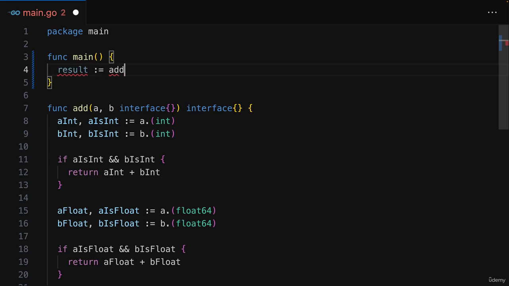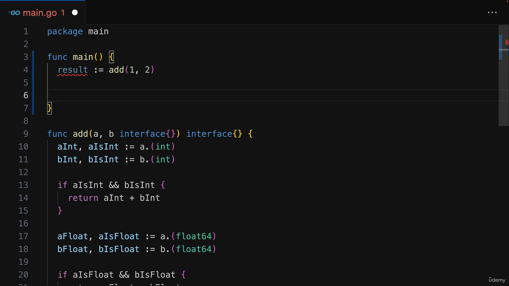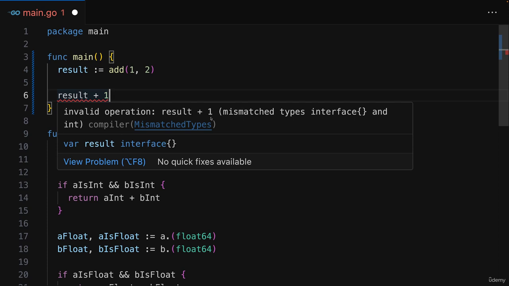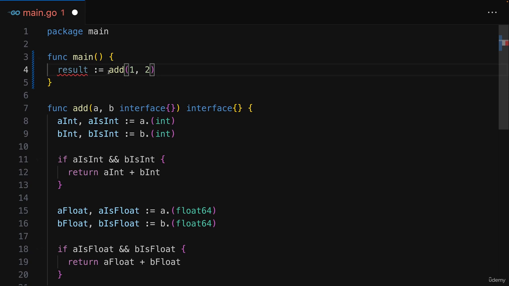Therefore, if I call add and I pass two integers to it, Go doesn't understand that result will be an integer. Instead, it thinks it's any kind of value. Therefore, thereafter, working with that result will be rather difficult. Because, for example, if I add 1 to it, Go complains that the types are not the same. So, of course, it would be great if Go would understand that the return value of add will be an integer if the two values we pass to add are an integer.